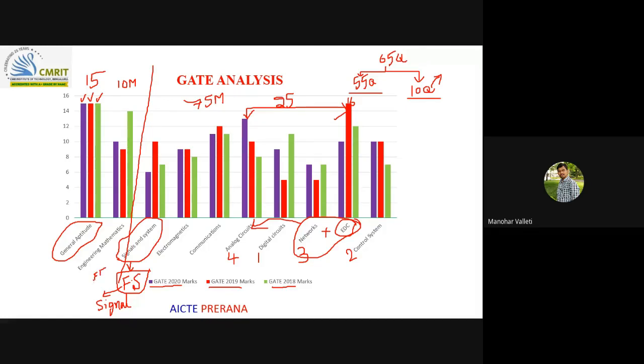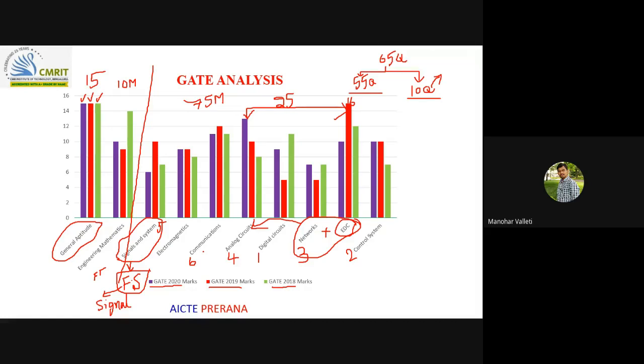Considering that change, if you try to cover it, then it is very easy for you to cover signals and systems also. So next I will give the priority for signals and systems, fifth. You try to cover signals and systems, and some of the concepts. Now I can give communication as the sixth priority. And communication, I can say it is a vast subject.